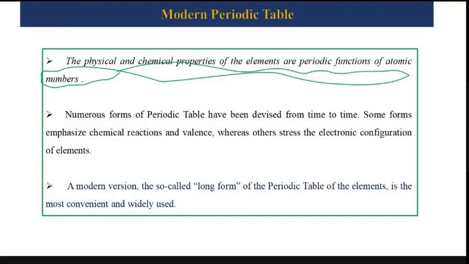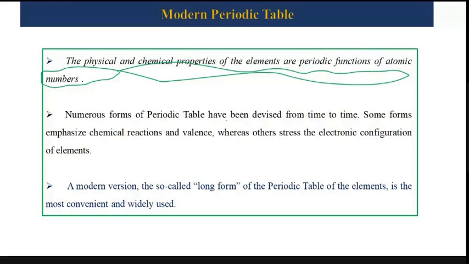Okay, now see, this is not the only theory which has covered all the points, and after that, no other theory has come into the limelight. It is not like that. Even after the modern periodic table, many more attempts have been made to classify the elements, where they focused on a particular property, like groups focusing on chemical reactions, whereas others are based on electronic configuration.